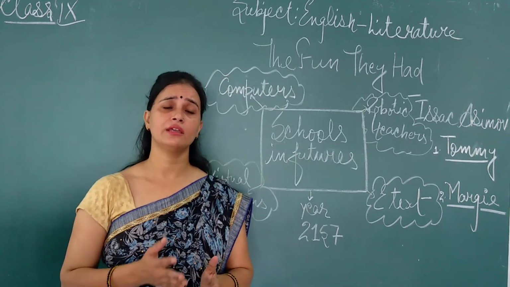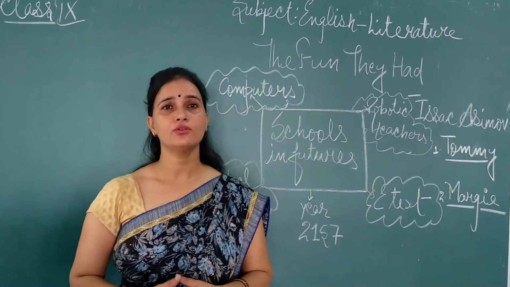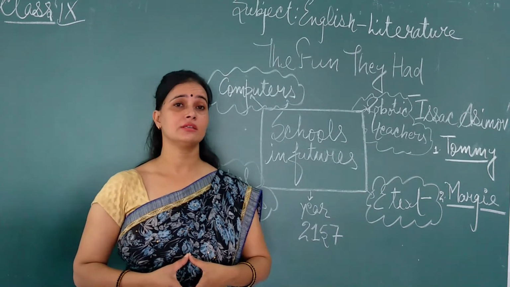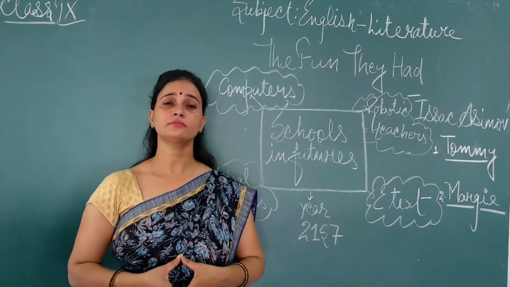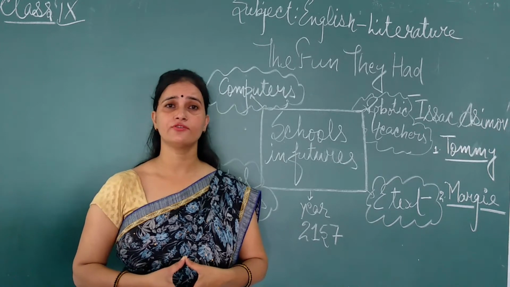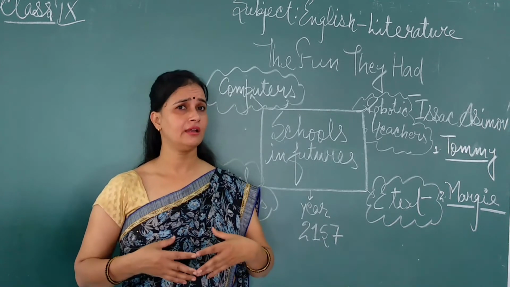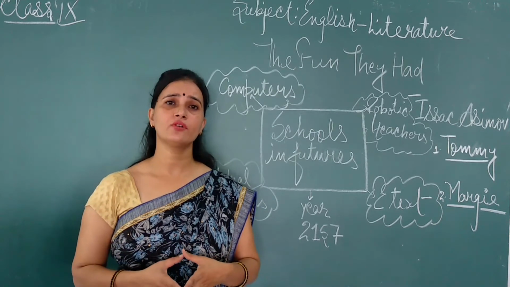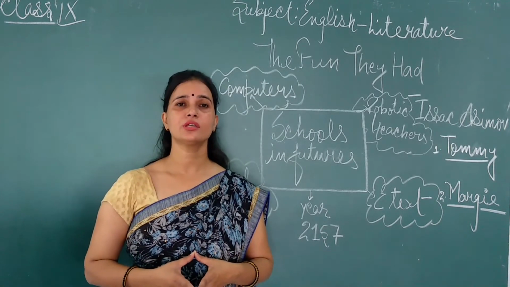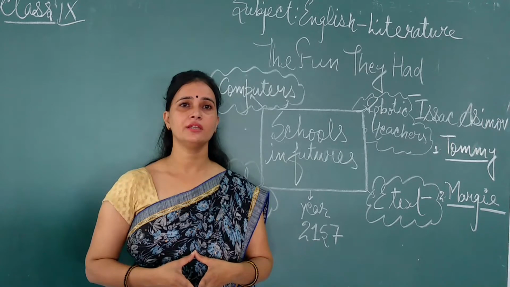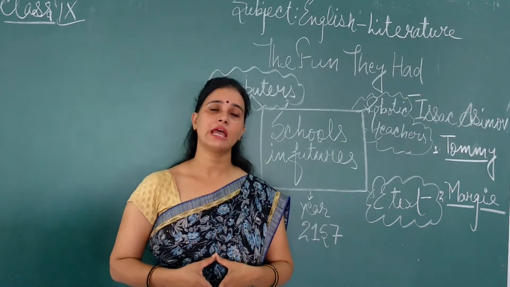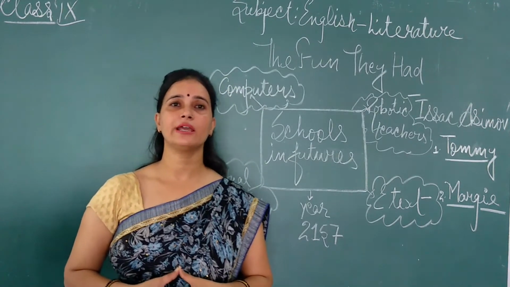This was a very interesting chapter. I hope the interest and energy and some analytical things you have got from this chapter. So students, you have to do your written work completely, and that is enough for you. Thank you, and have a nice day.